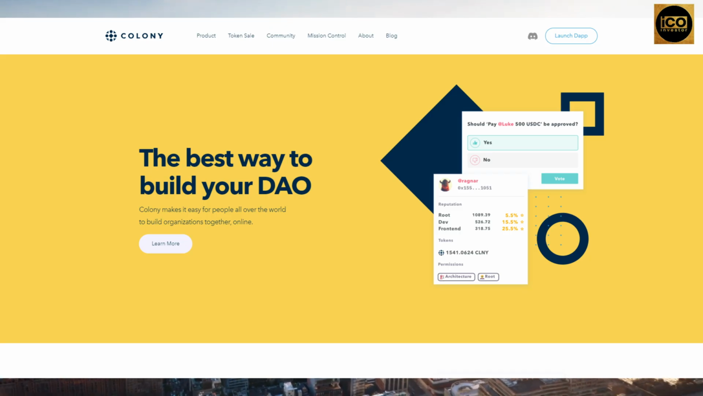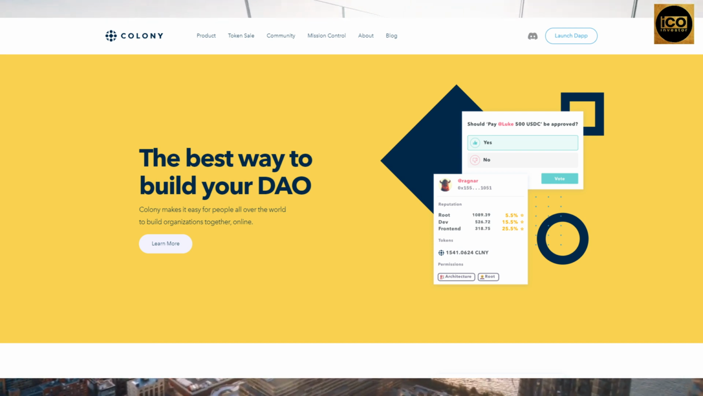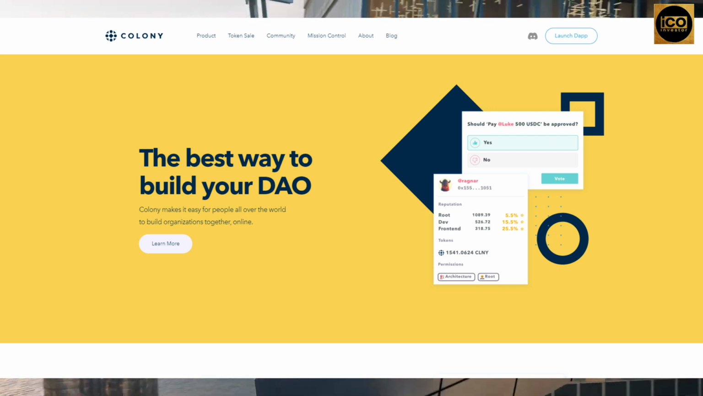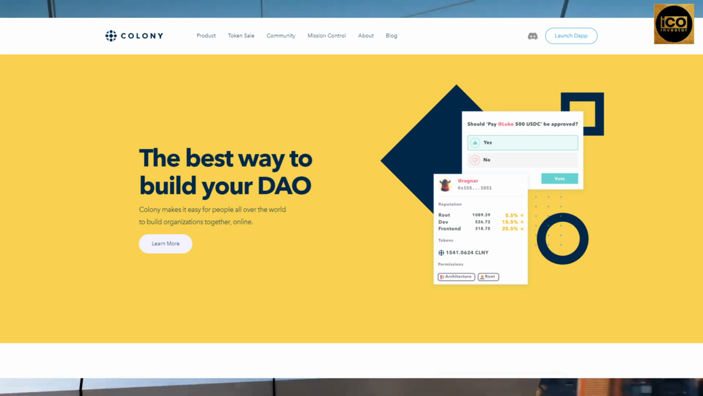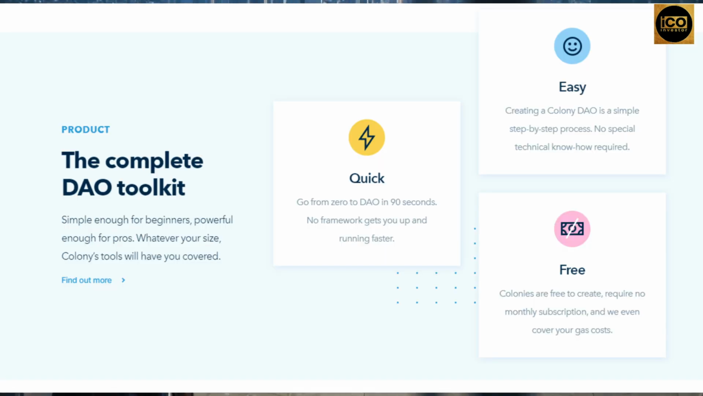What is Colony? Colony makes it easy for people all over the world to build organizations online. It's fully decentralized, totally trustless, and 100% open source. The best way to build your DAO is to use Colony's built-in DAO framework. So now let's go to the product of the Colony.